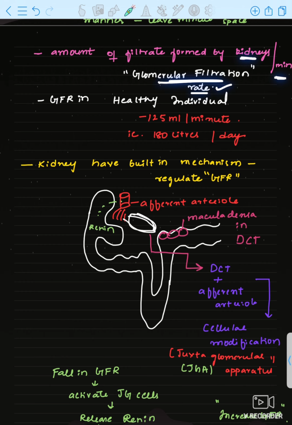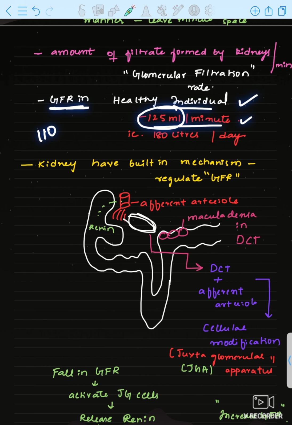That is called glomerular filtration rate. And what is the glomerular filtration rate in a healthy individual? That is 125 ml per minute. Out of 1100 ml to 1200 ml of blood, only 125 ml per minute of filtrate is formed in the Bowman's capsule.